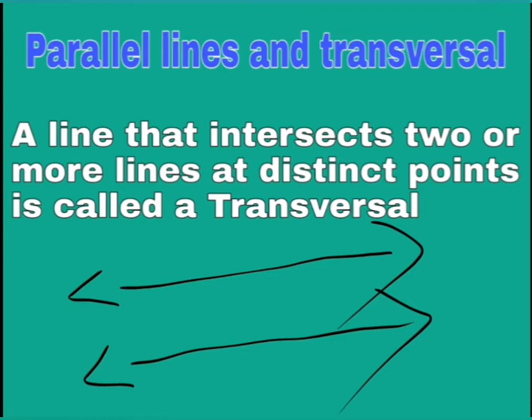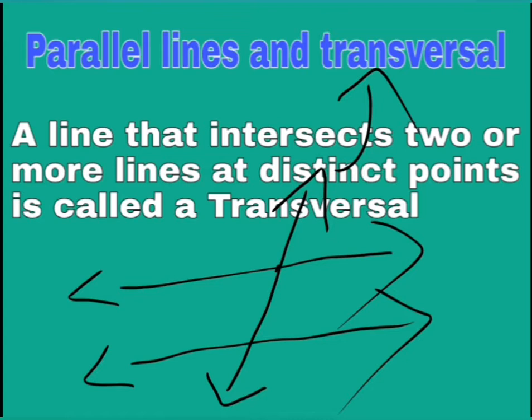A transversal is a line which meets or cuts two lines like this at two distinct points. So if a line meets the two lines at two points, that line is called a transversal.